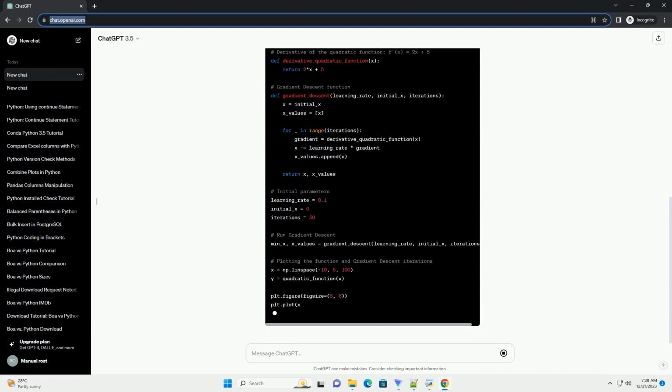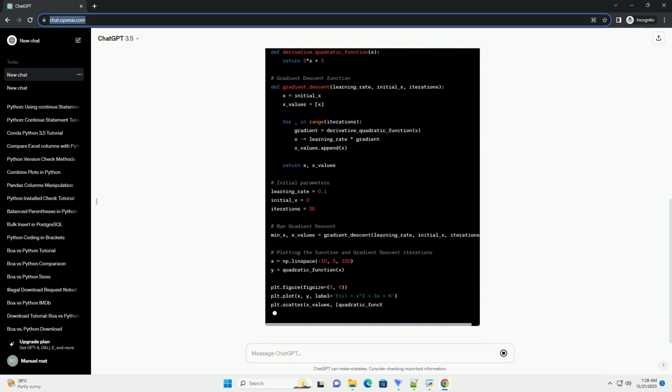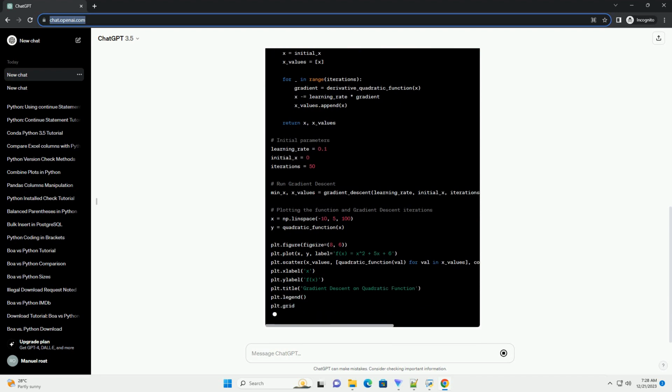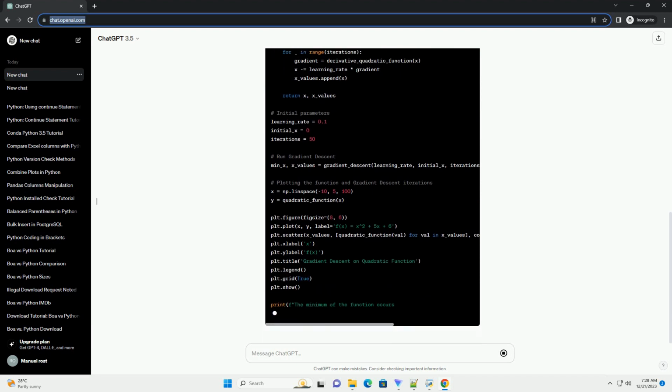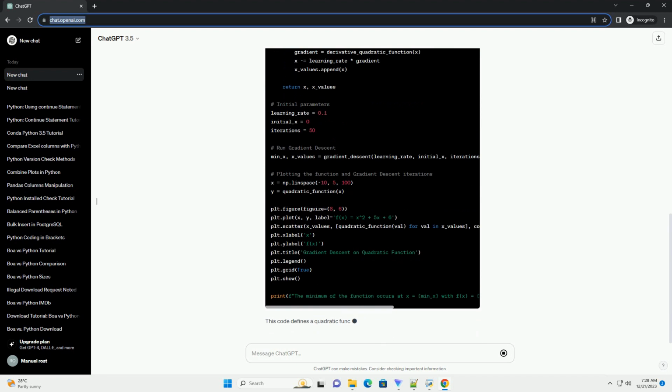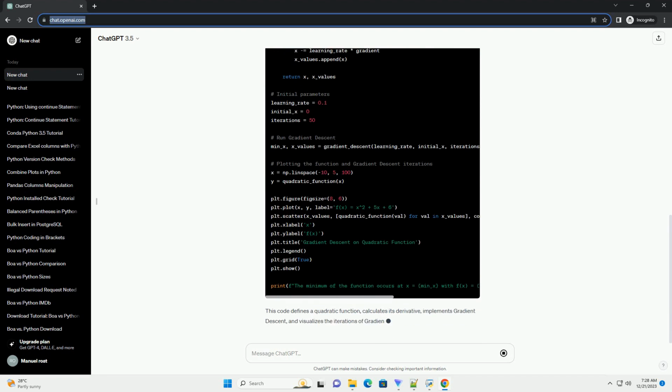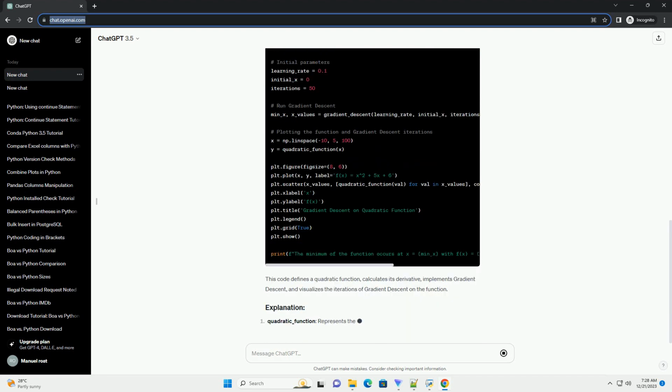Gradient descent is an iterative optimization algorithm that finds the minimum of a function by moving in the direction of the steepest descent of the function. It uses the gradient, a vector of partial derivatives, to update the parameters of the model in each iteration.